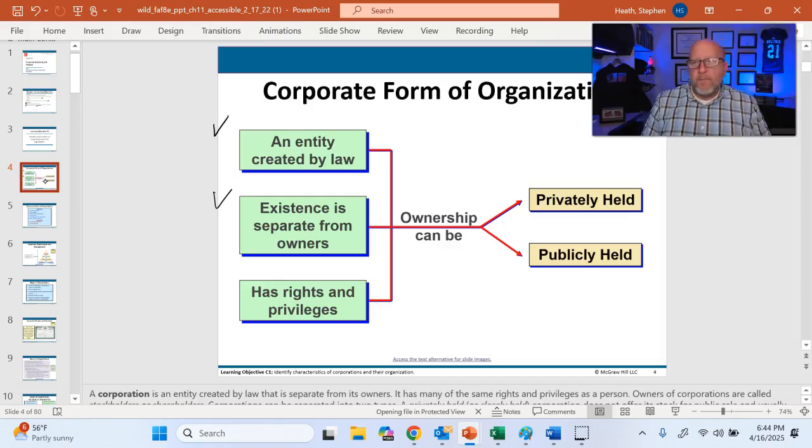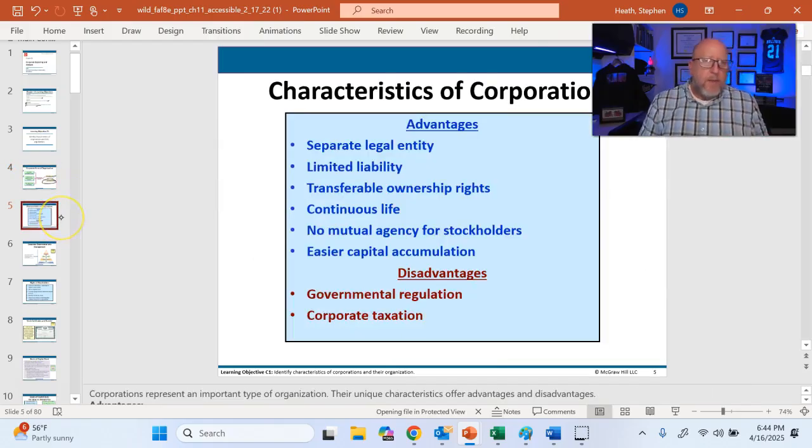Anyway, corporations can be privately held or they can be publicly held. In this chapter, we're all about publicly held companies, okay? We're issuing stock in exchange for cash. So again, the advantage of the corporation is that it's a separate legal entity, which means it has its own liability. Meaning that if the corporation gets sued, the creditors can't come after us. The other thing that's really nice is we can transfer ownership.